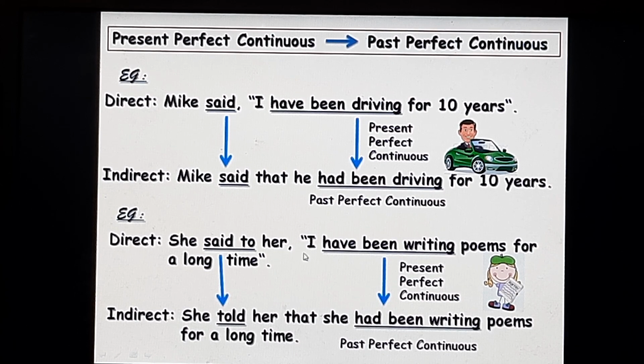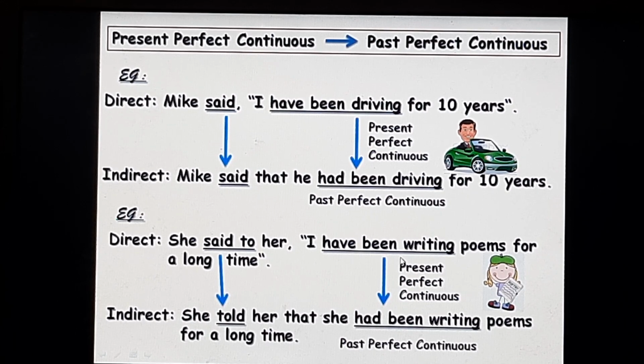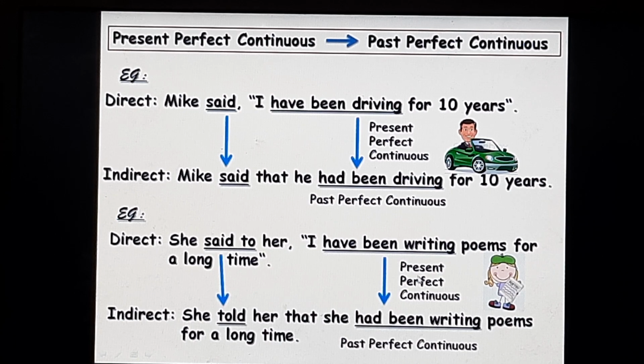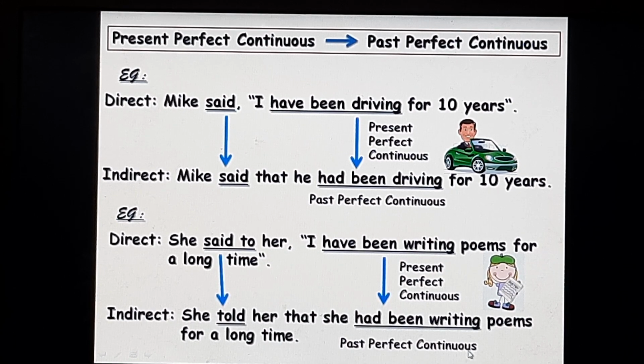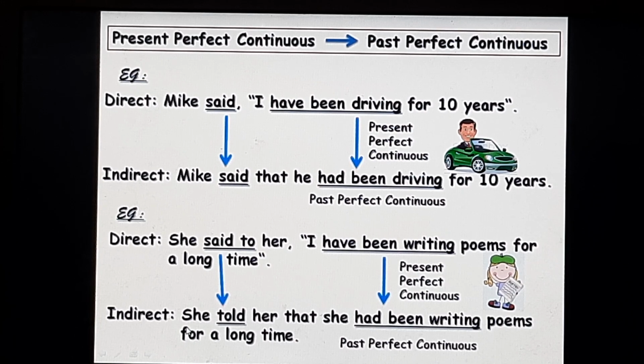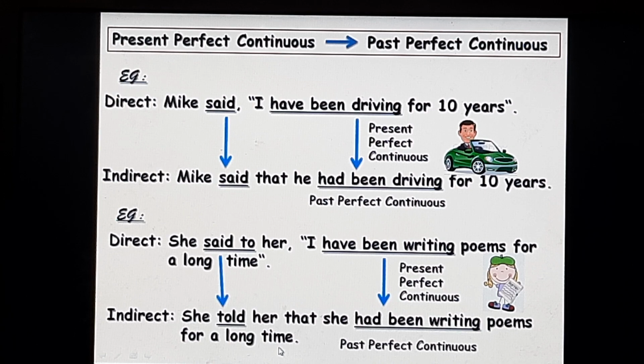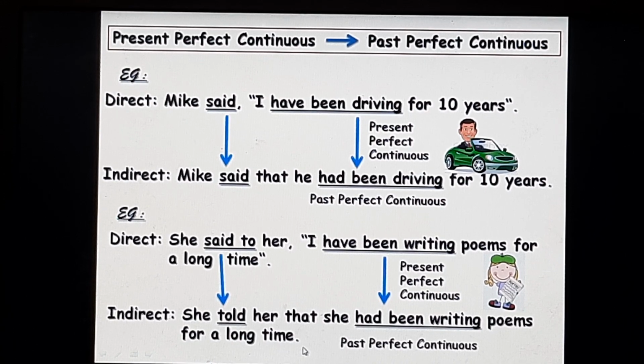She said to her, "I've been writing poems for a long time." Said to is the reporting verb in the past tense. Have been writing is the verb in the present perfect continuous tense in the direct speech. It will change into its past perfect continuous tense, had been writing, in the indirect speech. So she told her that she had been writing poems for a long time. That's your indirect speech. We continue, children.